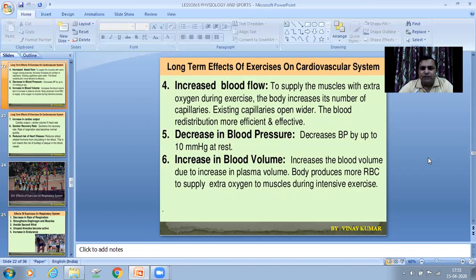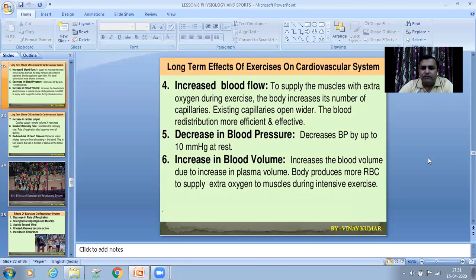Then increase in blood flow. To supply the muscles with extra oxygen during exercise, the body increases its number of capillaries. Existing capillaries open wider. The blood redistribution is more effective. So your blood flow also increases in the rest phase. Why? Because your capillaries become wider.